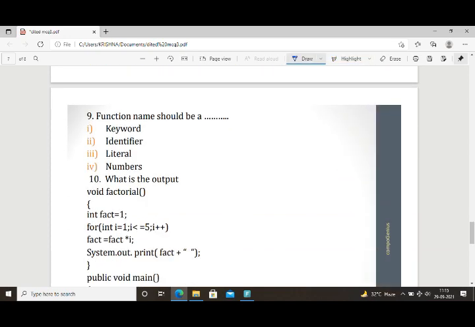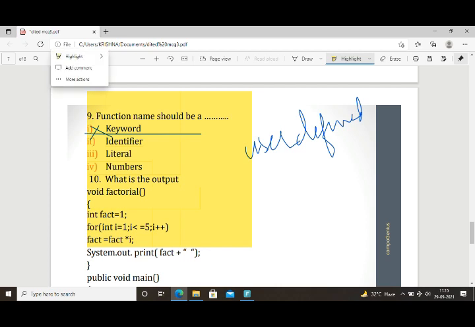Then we are moving to the ninth question. Function name should be a what? Function name means that it is user defined. When we are using a user defined variable, method, object or class, it should be which type of token? Is it a keyword? No. A keyword is a reserved word we don't use. Is it an identifier? Yes, it is an identifier. Identifiers are the building blocks of a program, and identifier means user defined. As per the rules we need to write an identifier.